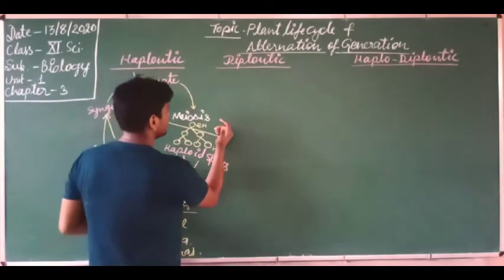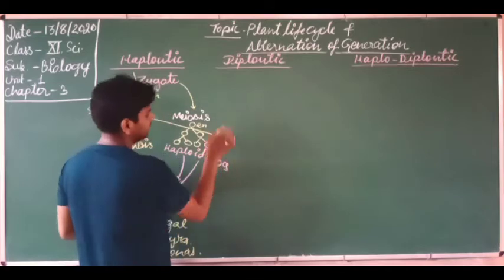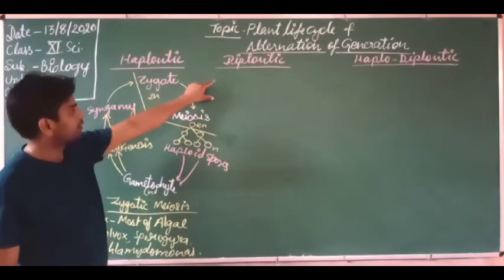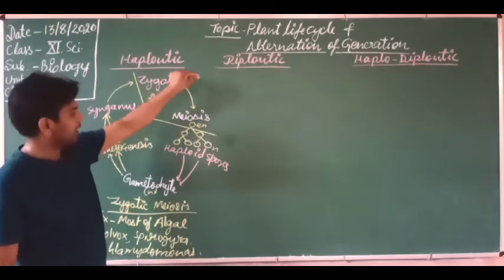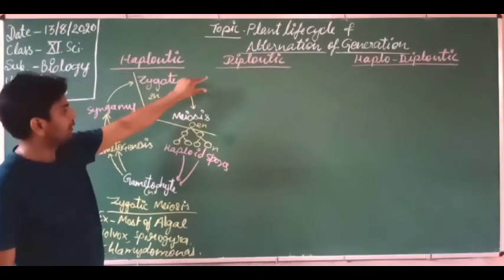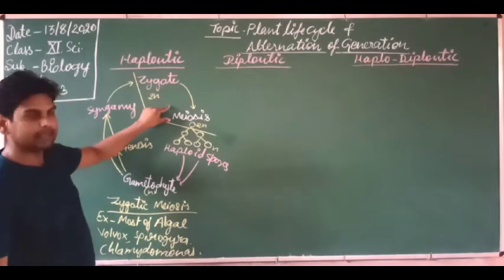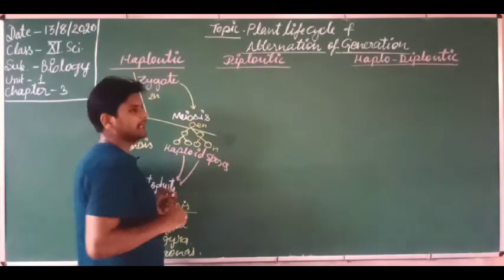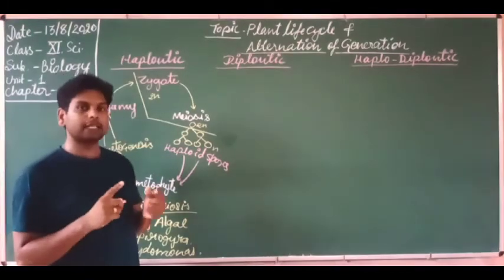Dear friends, the diplontic life cycle is another life cycle, of which also the base is meiosis. Which type of meiosis is found? In the diplontic life cycle, the main plant body is diploid.